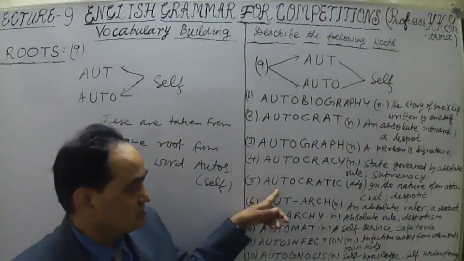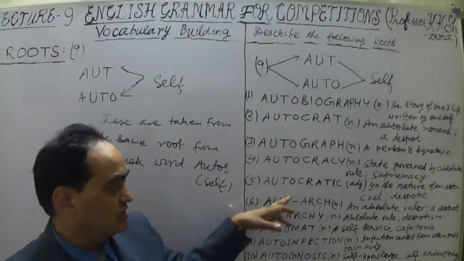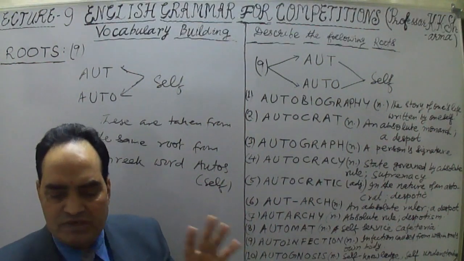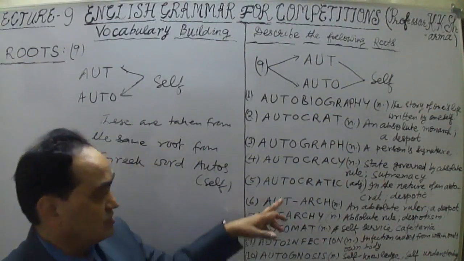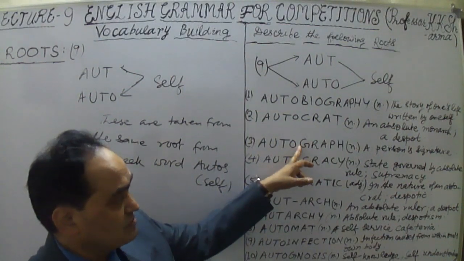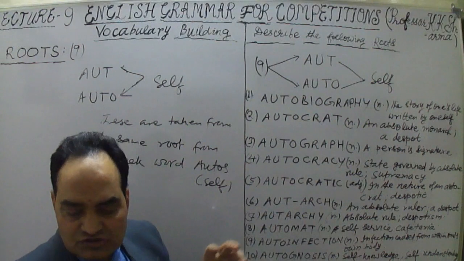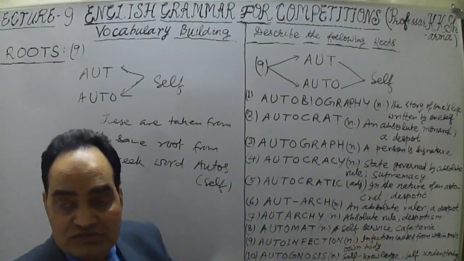Similarly, autarky and autarkic, and autark. Autark means the person who is very much autocratic, an absolute ruler. That means that person is paying more attention towards himself or oneself.